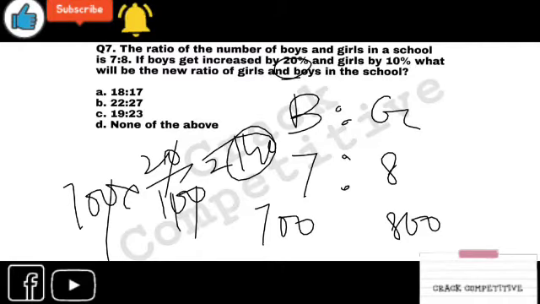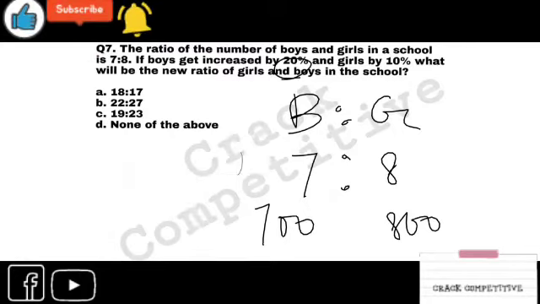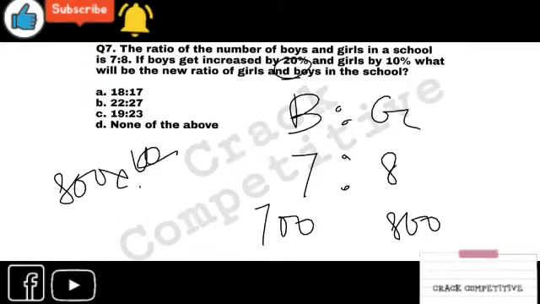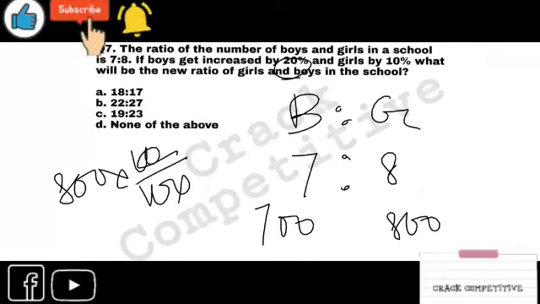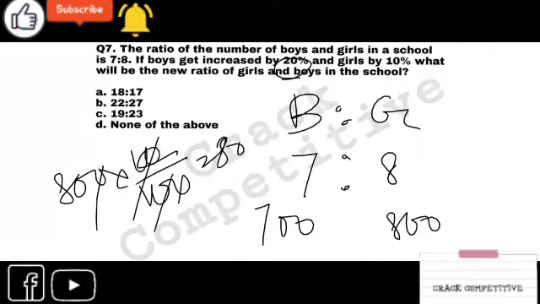And similarly 800, 10% is 80. So what will be the new ratio? 700 will be increased by 140 and 800 by 80.